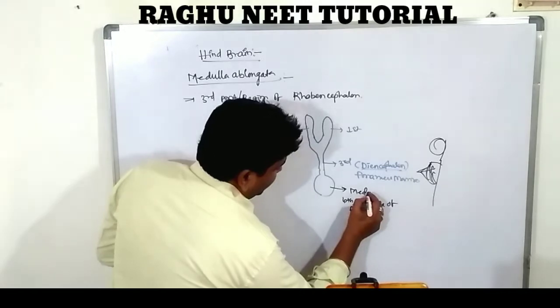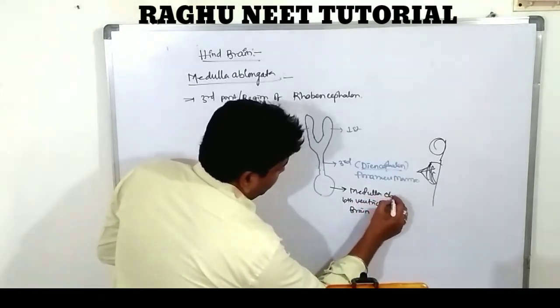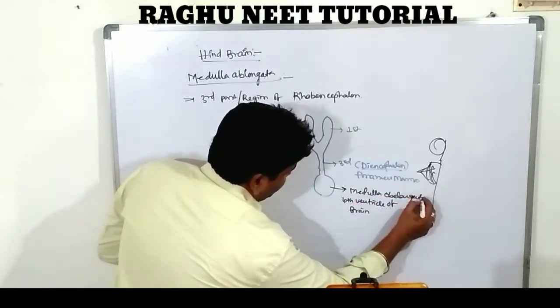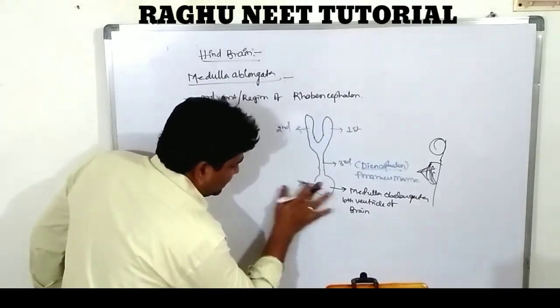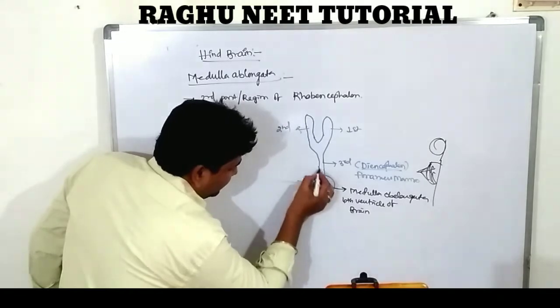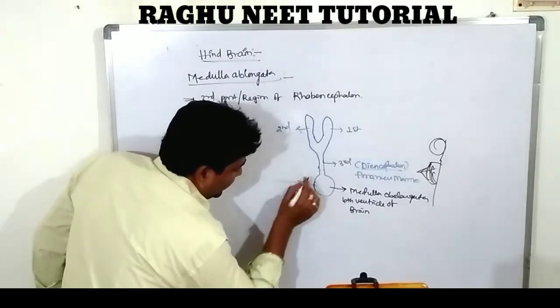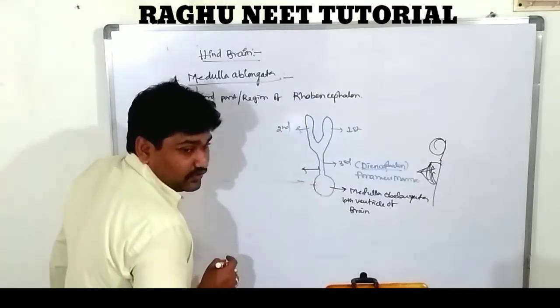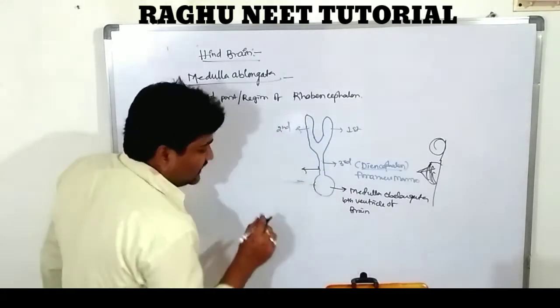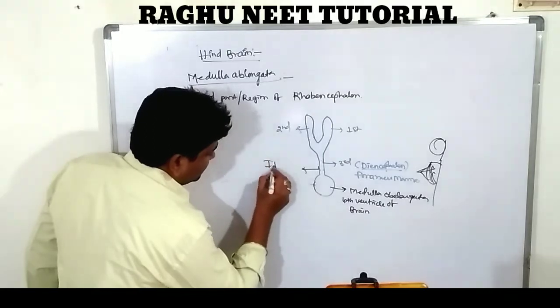So the third ventricle leads into the medulla oblongata. In between the third and fourth ventricles, they are connected by a duct. The duct is called the iter duct.